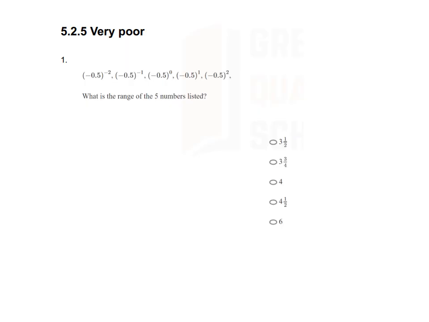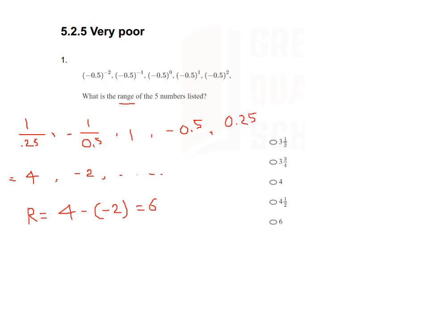Okay, we are given 5 numbers: minus 0.5 to the power minus 2, minus 0.5 to the power minus 1, minus 0.5 to the power 0, minus 0.5 to the power 1, minus 0.5 square. So in this case, first we'll simplify those.